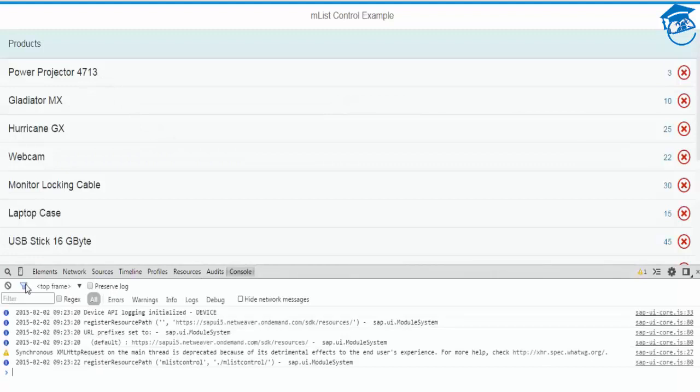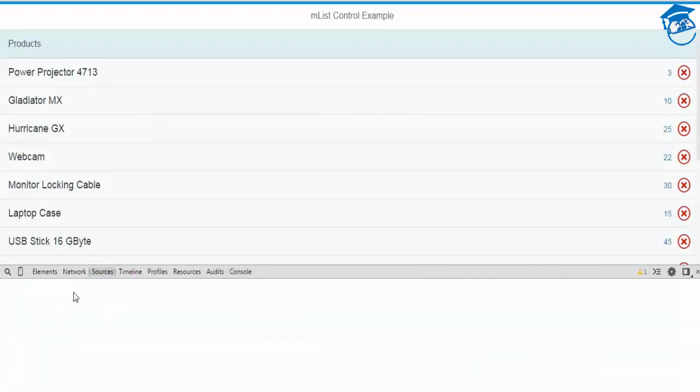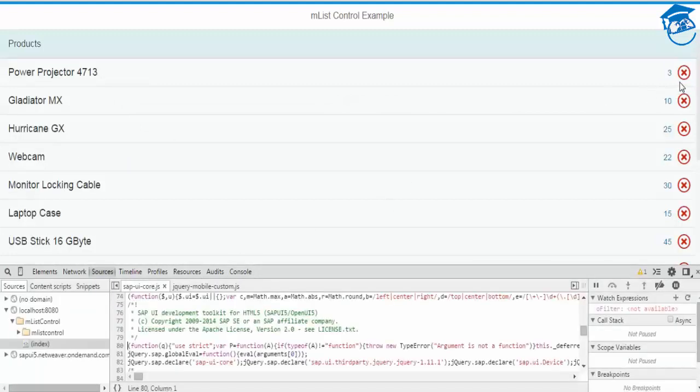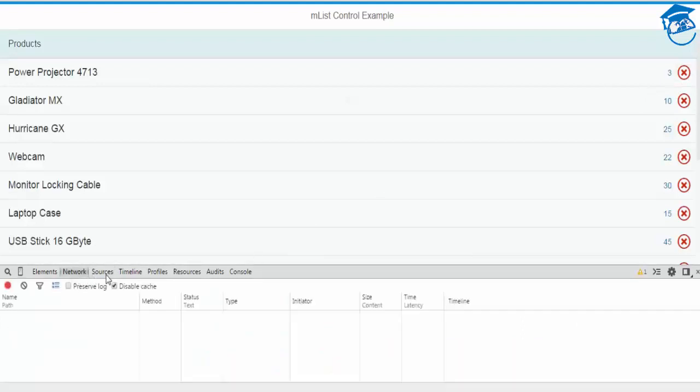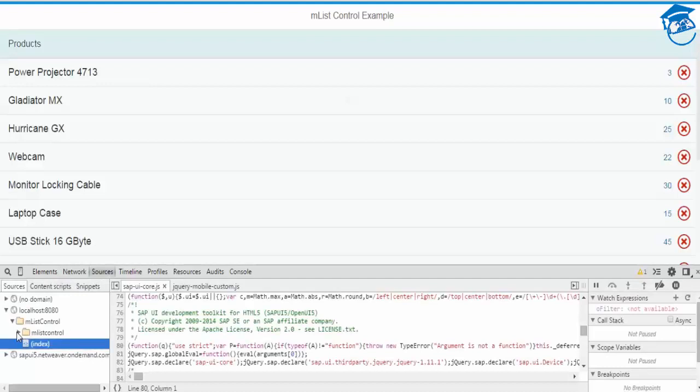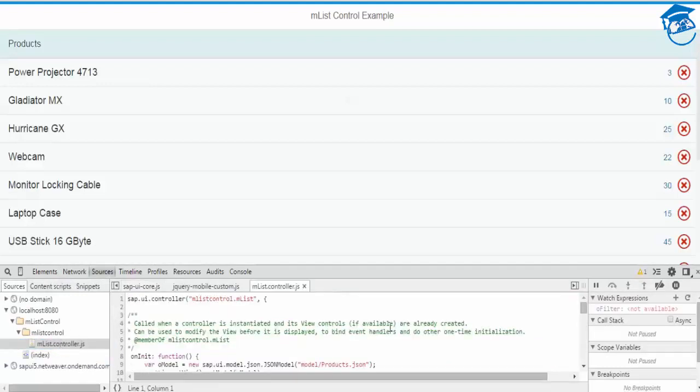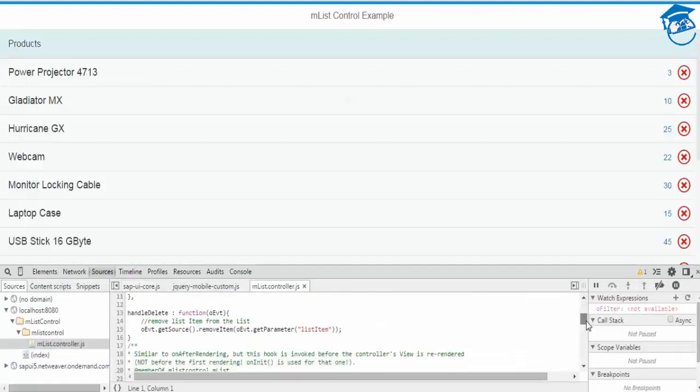Once I click on this, I'll go here, sources, the list control, on handleDelete. The 15th line, I'm going to say delete.